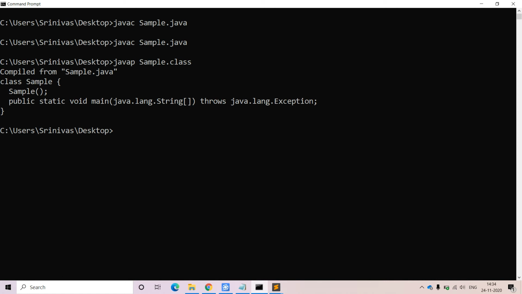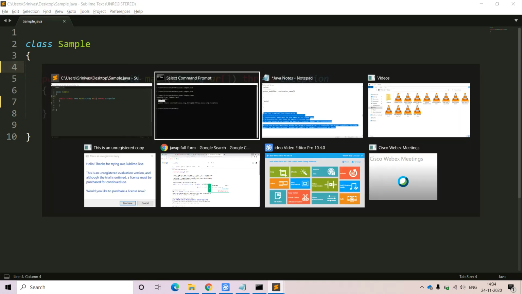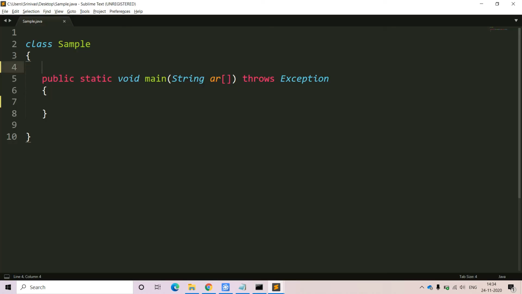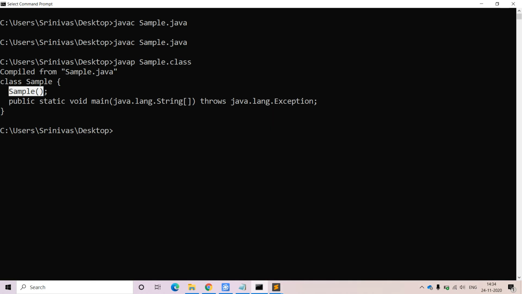Here if you observe, the class name is sample. Within the sample, we have the class name as a constructor. Actually within our class there is no constructor at all, but here within the class, the constructor is also one of the members. That means if your class does not have any constructor, one default constructor will be available within that class. That is proven here. So sample is the default constructor that is available. Along with the sample default constructor, we have another main function, the public static void main.